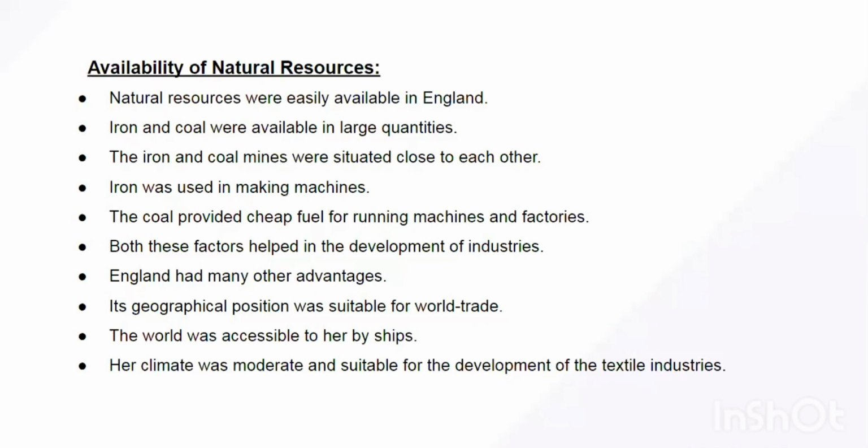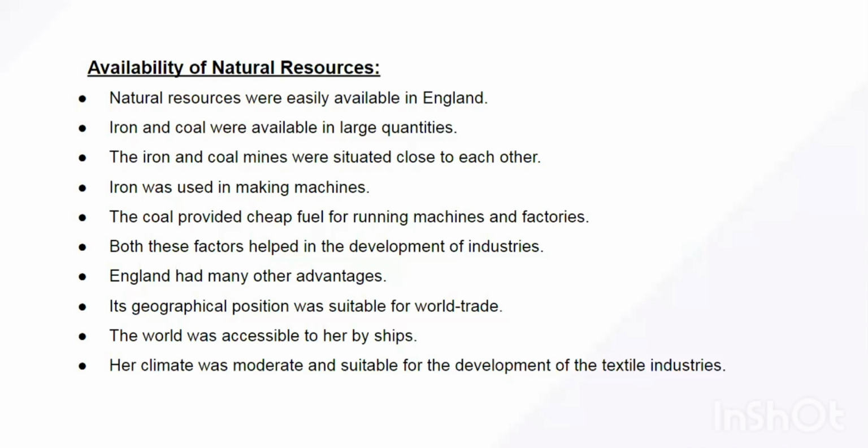For industrial development, natural resources are extremely essential, right? And natural resources were readily available in England. England had huge reserves of iron and coal, and iron and coal are considered to be the building blocks of industries, right? And these mines were situated very close to each other, easily accessible.